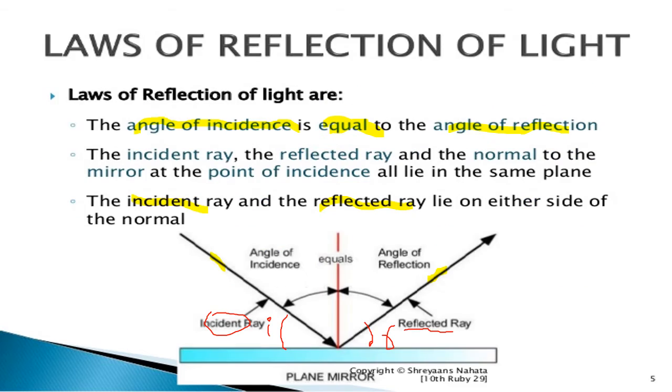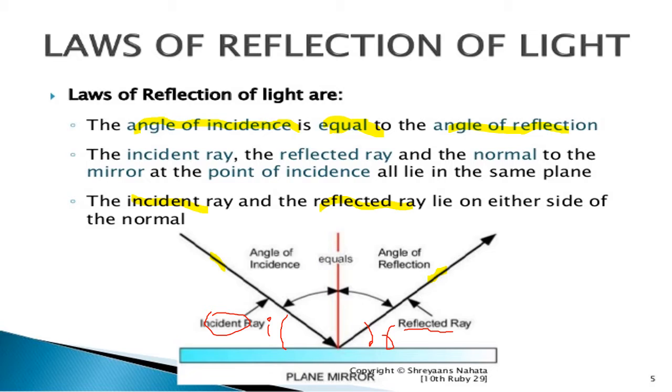So now our laws of reflection. As we discussed in the previous slide, this is called the angle of incidence, which is denoted by i, and this is the angle of reflection, which is denoted by r. The angle between the incident ray and the normal is called the angle of incidence, and the angle between the reflected ray and the normal is called the angle of reflection.